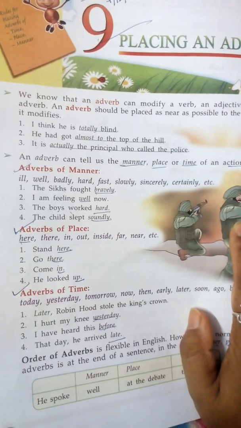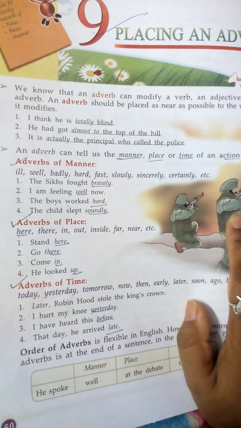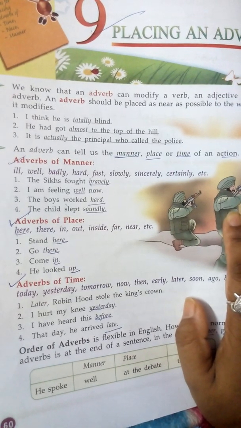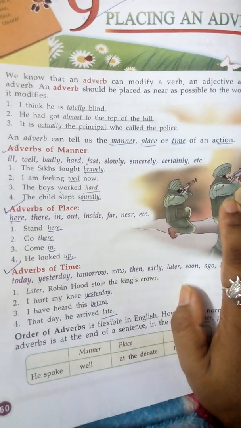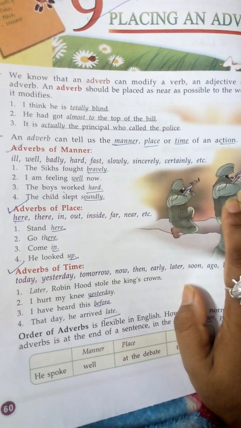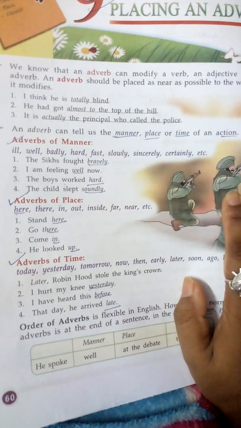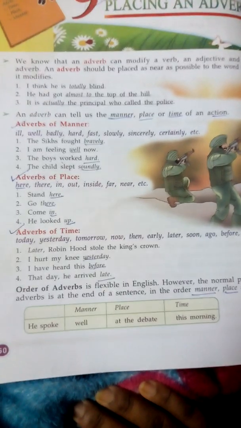See, here the adverbs are totally, almost, actually. I think he is totally blind, which is describing a verb or an adjective. He had got almost to the top of the hill. It is actually the principal who called the police. So here, see, adverb of manner.